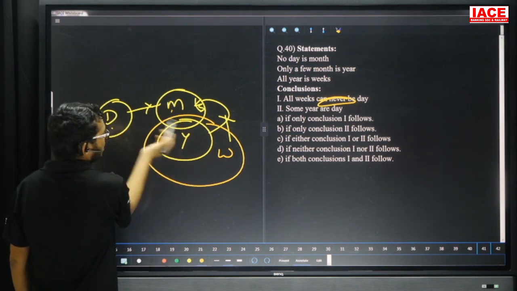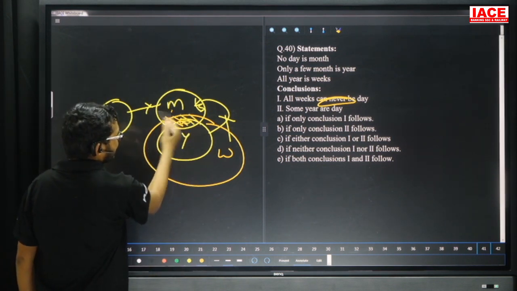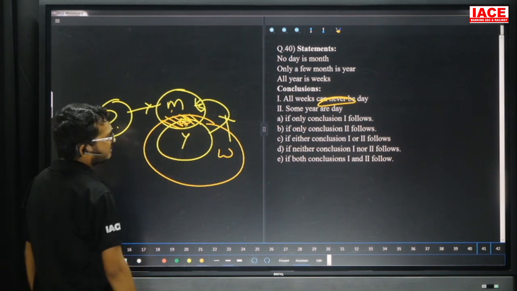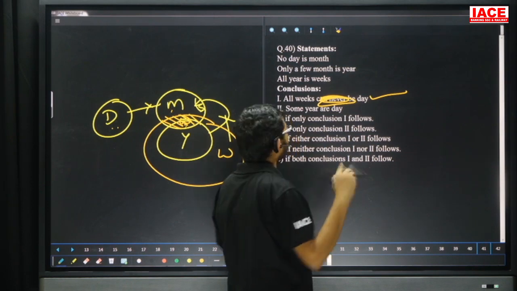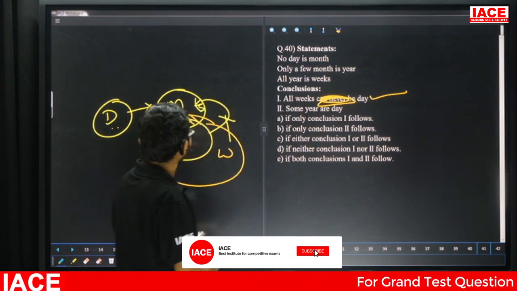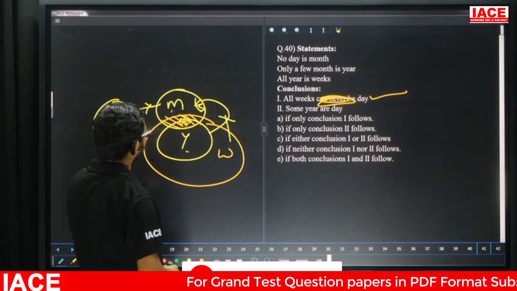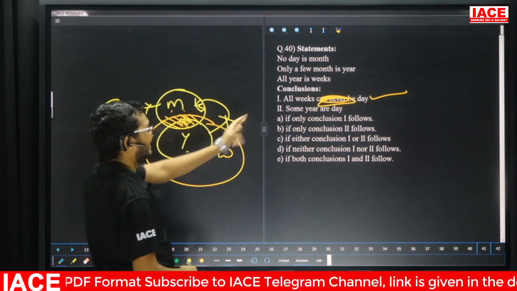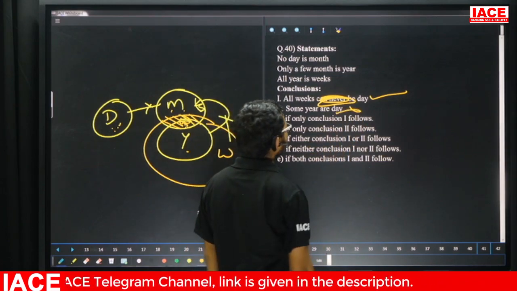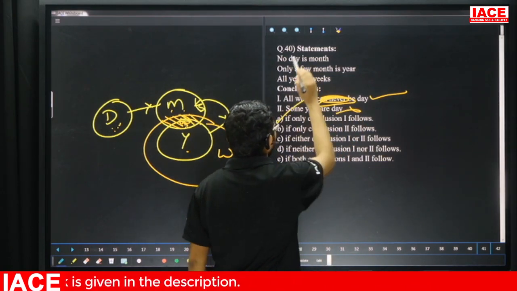No month is a day means in month, year and week are some part, so some part of week is not day. Yes, the first one is true. Next one: some year is a day. We know no month is a day means some part of year is not day, but some year is a day means the second one is wrong. Then the answer is only one follows. Question number 40, Option A.